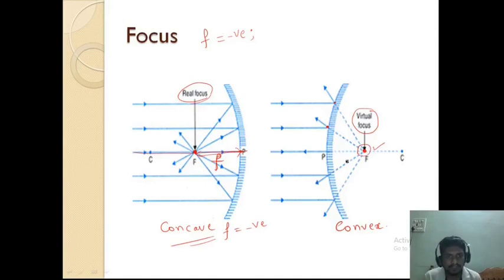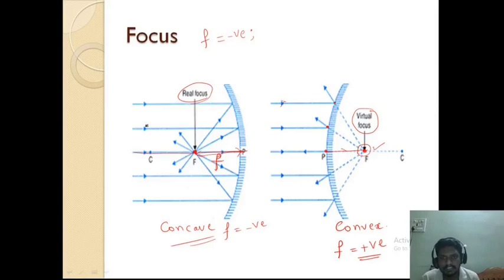Okay, so what is the sign to the focal length of a convex mirror? What is the direction of incident light? It is towards the right. And we are measuring the focal length from pole to focus. So what is our direction of measurement? We are moving towards the right. So that is why the focal length for a convex mirror is taken as positive. Okay, in this way we have to give signs to different distances.